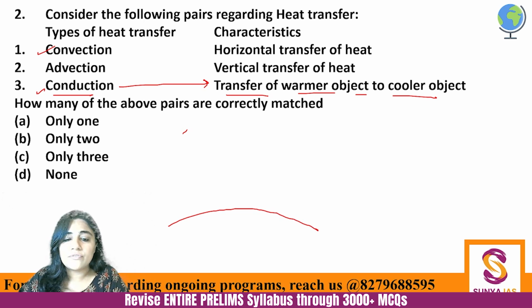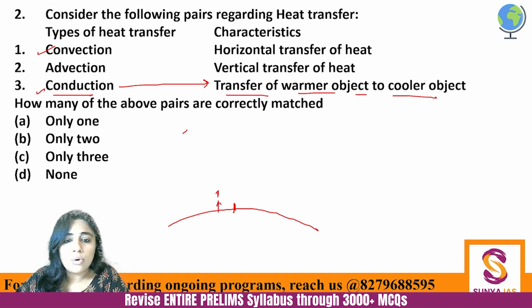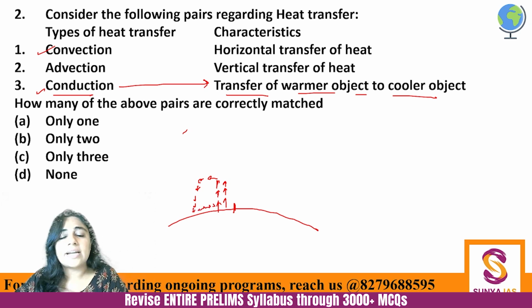If this is the earth surface, this is the equator, this is the Tropic of Cancer. From here there is high insolation, so the gases and the water vapor especially will go up, because they are being heated. Then when they lose the heat, they will go down, and then again they will go up. So this is a convective cell.